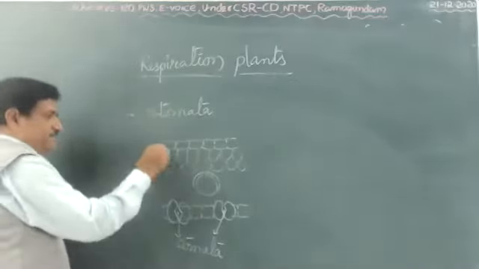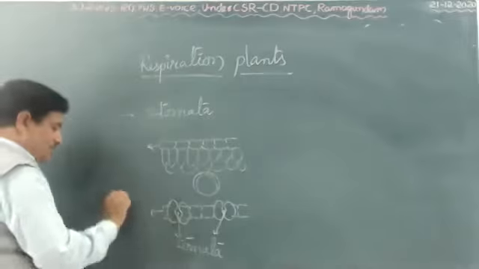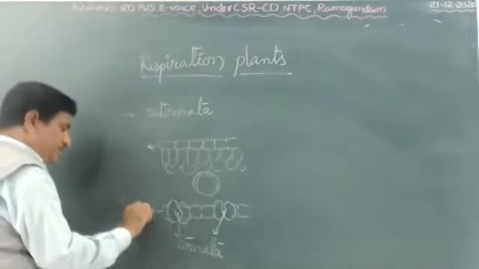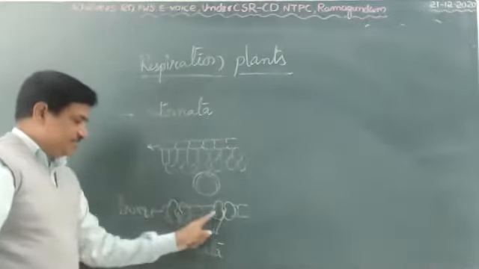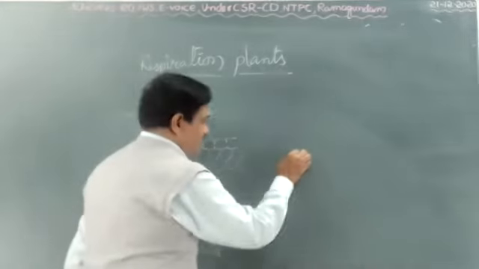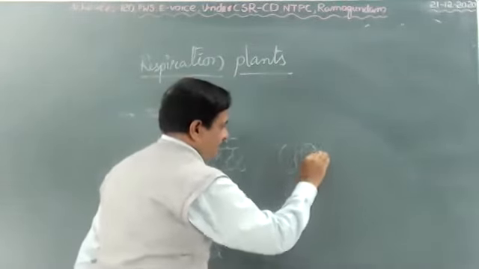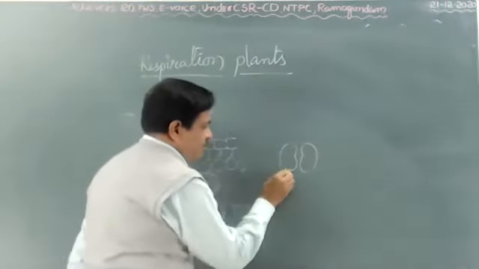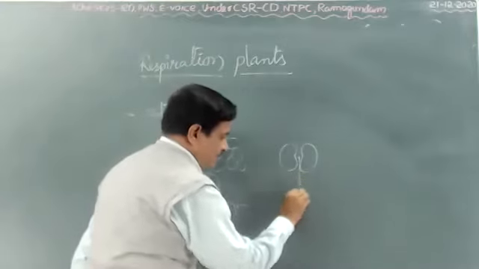Especially in leaf, this is called upper epidermis. This is called lower epidermis. In the lower epidermis, a large number of these structures are present. This is called stomata. How is it? You can see clearly, this structure has a kidney-like shape. In between two cells, the space is called stomata.